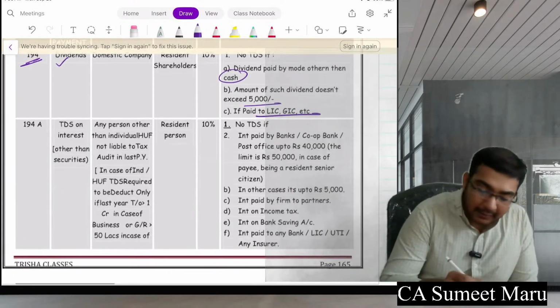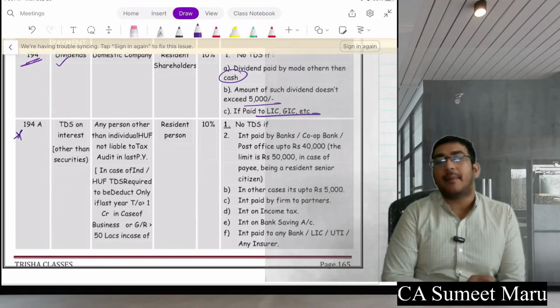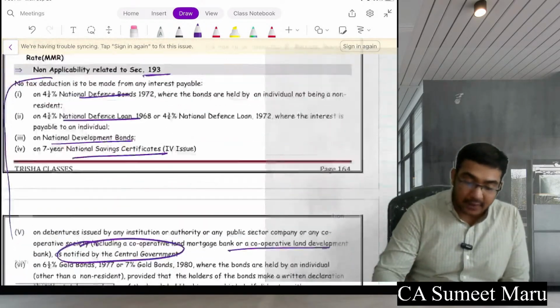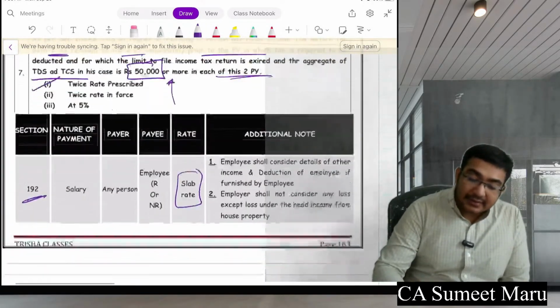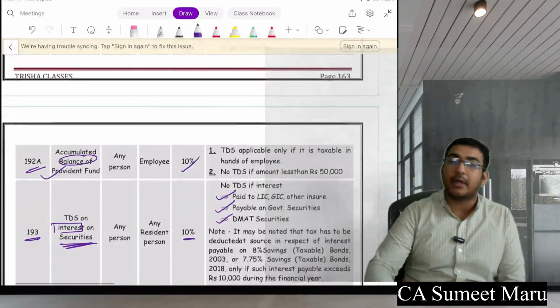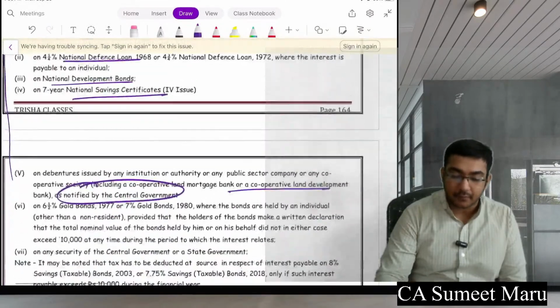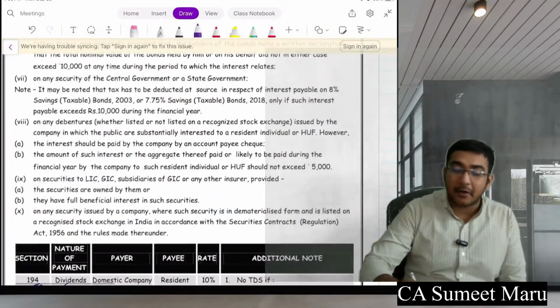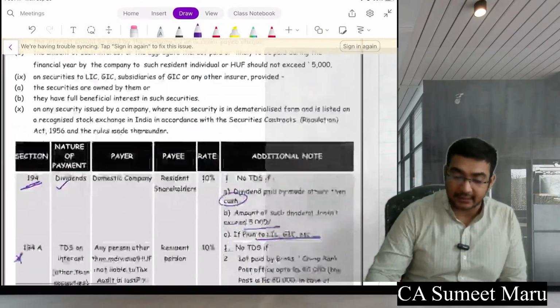Another important part, see now, some of the sections I will mark as important, like salary as well. This doesn't mean that you have to read only the important ones. You have to learn and read everything. Important ones you have to read 2 times more. If you are reading everything 10 times, then read the important ones 11 times. I'll say it like that.